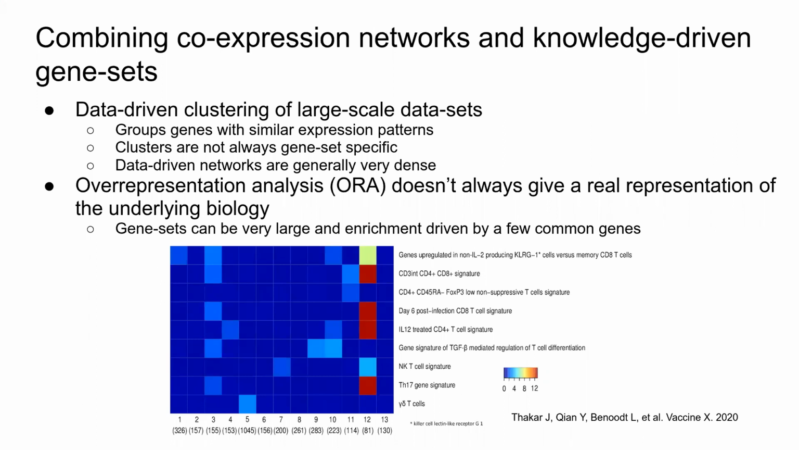For example, a large-scale bulk RNA-seq data set from peripheral blood mononuclear cells from infants with RSV was clustered based on gene expression. Each of these numbers is the size of the cluster. And then we used overrepresentation analysis to see how these clusters were enriched in knowledge-driven gene sets. So a few problems with this type of analysis is we still get very dense networks, and the overrepresentation analysis isn't always specific. Like each cluster maps to multiple gene sets, and multiple gene sets map to different clusters.